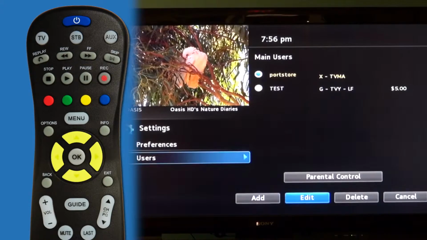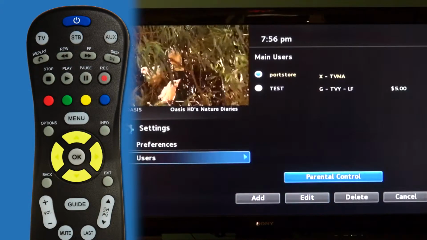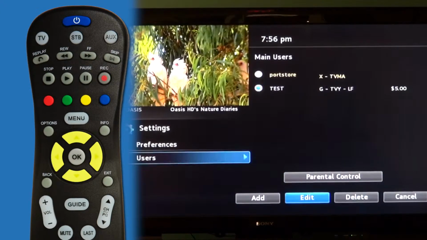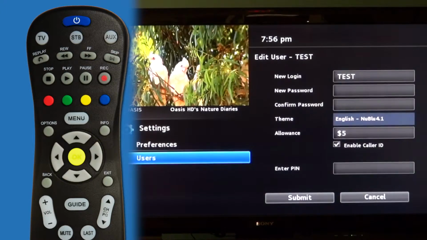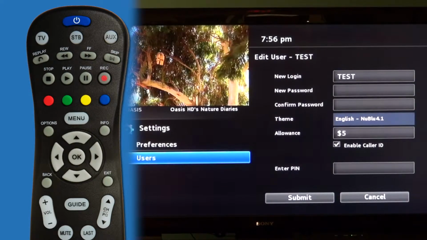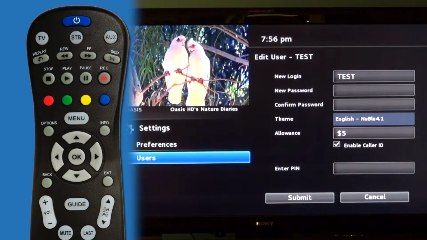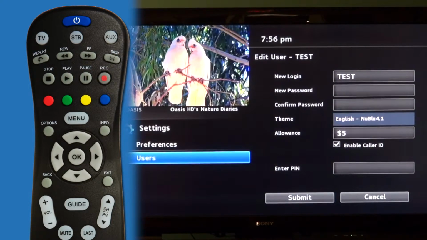To edit, select the user and edit. And here's where you could change the password or allowance of movies.